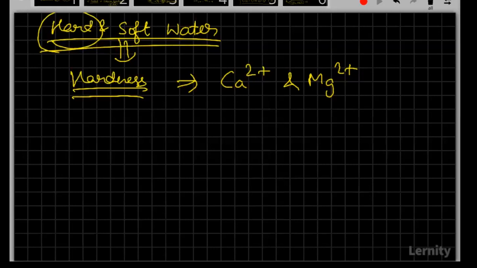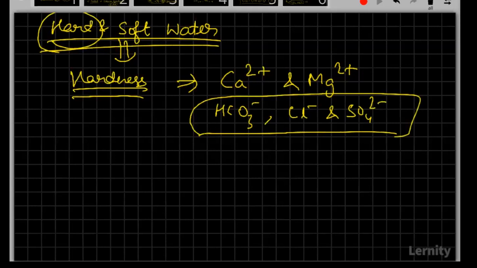Yeah, good. So these are bicarbonates, then chlorides, and even sulfates. So these are the three anions which will be causing hardness to water.